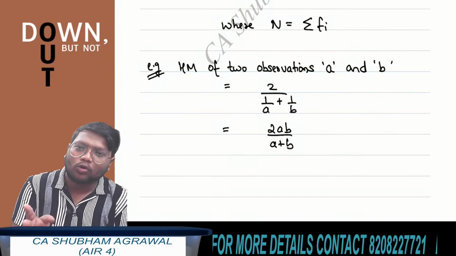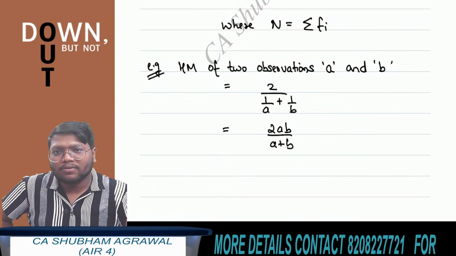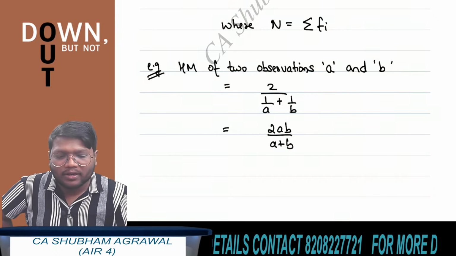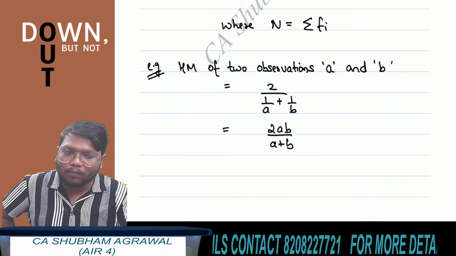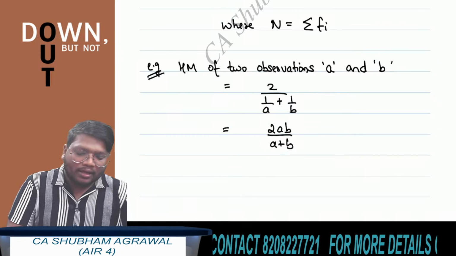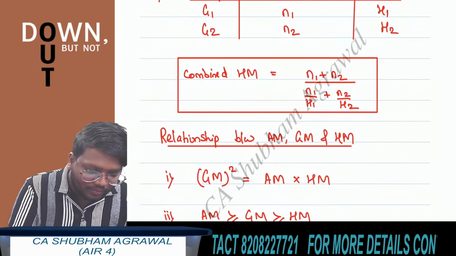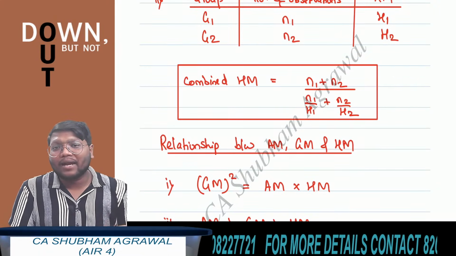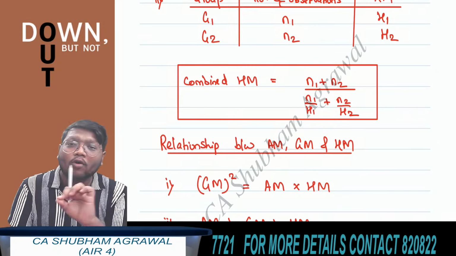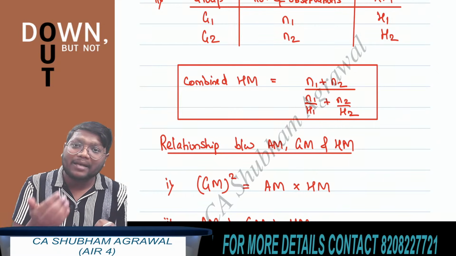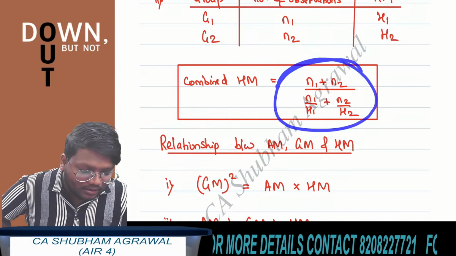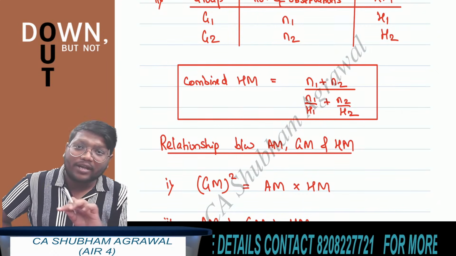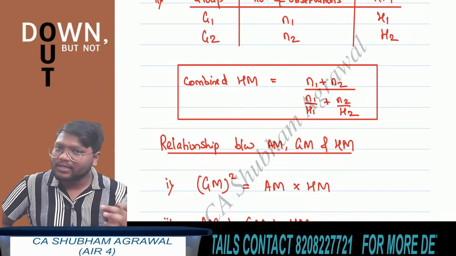Let's say there are two groups. There are n1 observations in group 1 and h1 is the harmonic mean of group 1. There are n2 observations in group 2 and h2 is the harmonic mean of group 2. So how to find combined harmonic mean? The formula is n1 plus n2 whole divided by n1 by h1 plus n2 by h2. You have to learn this formula.